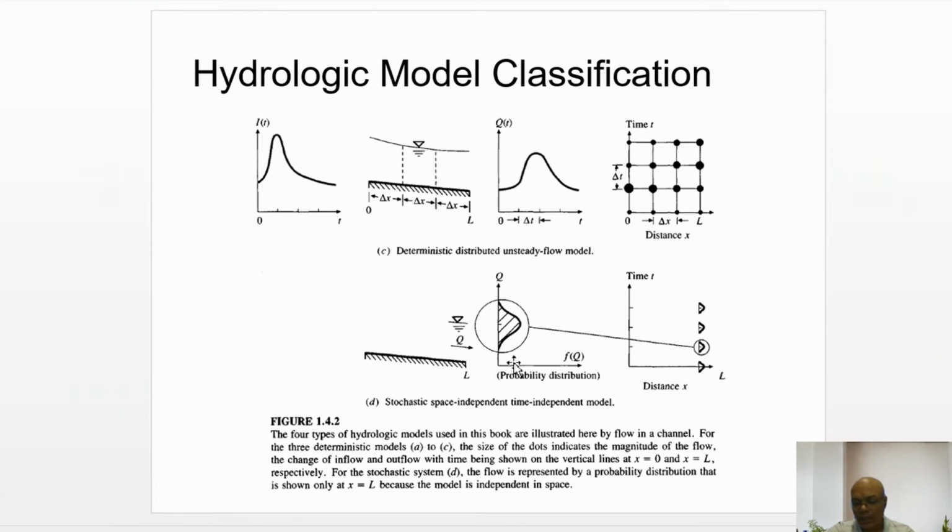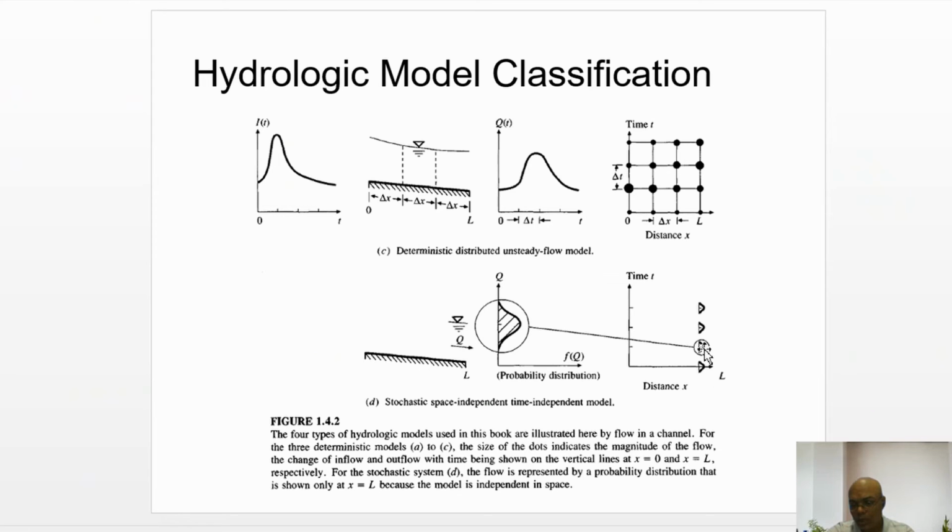So we can see that the probability distribution at the inlet is given here, and the probability distribution is not changing in time. So this is a time independent model.